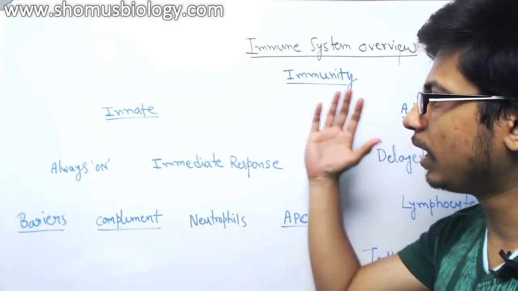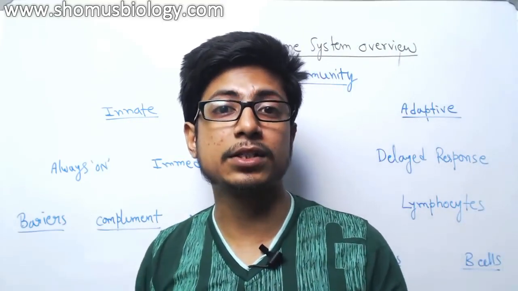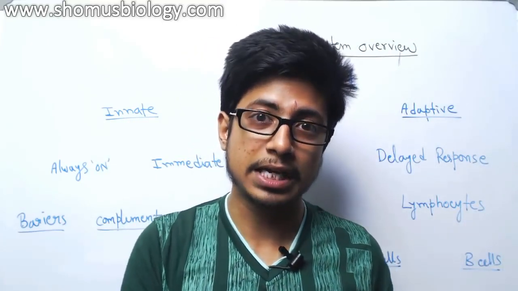In this video I'll be summarizing the facts of the immune system and immunity, and how it actually works in our body.